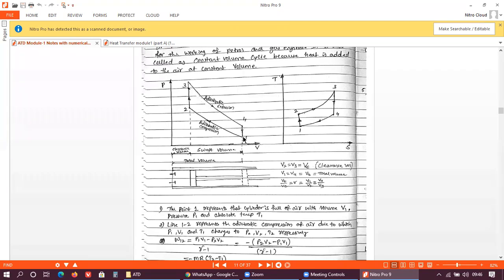So what are the things happening during the process 4 to 1? The temperature will reduce from T4 to T1, and at the same time the pressure will reduce from P4 to P1. The volume will remain constant, V4 is equal to V1.